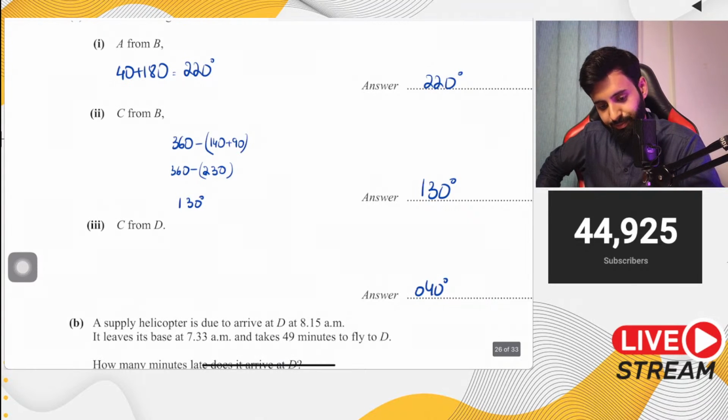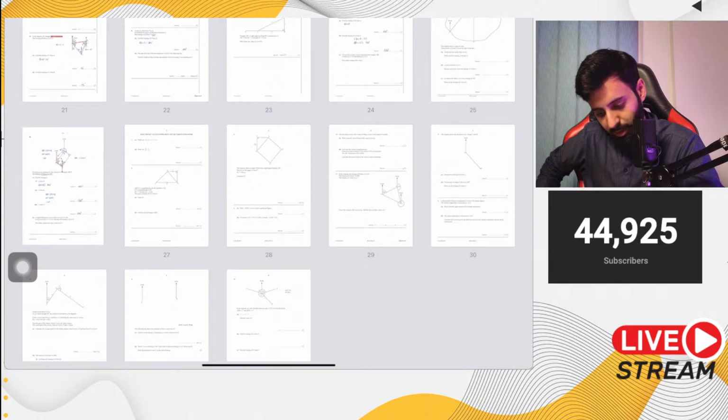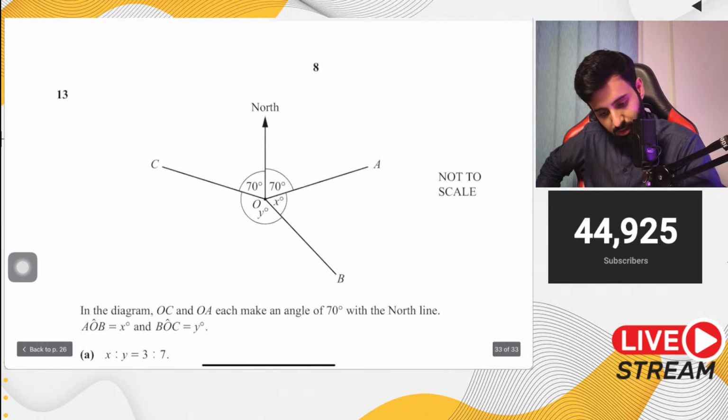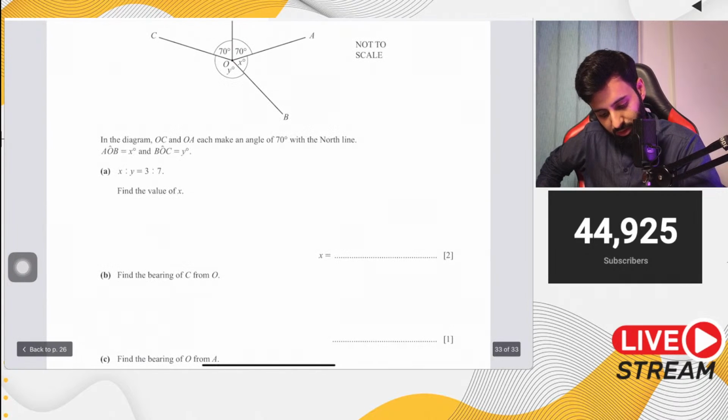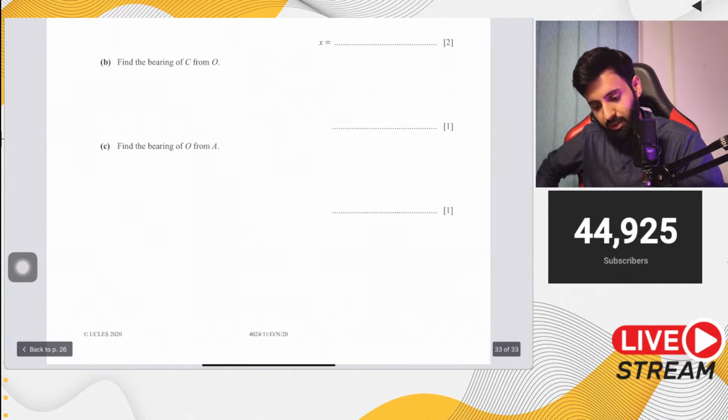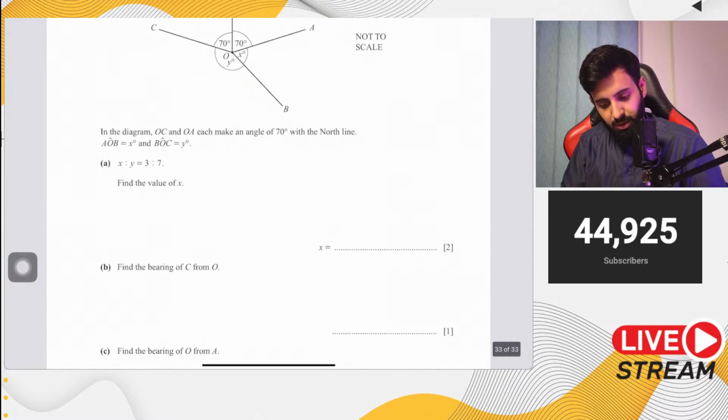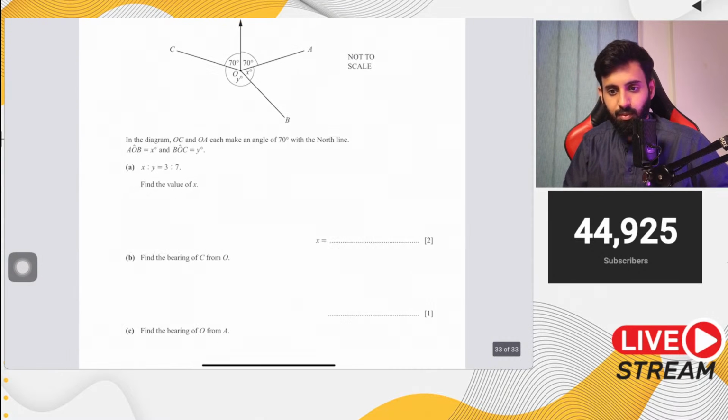That's your answer. Okay, let's do one more question on bearings. Let me find a difficult question which you guys can do. And yeah, so do this question. This is a fairly recent question. It's from October, November 2020. And yeah, go ahead. Solve this.